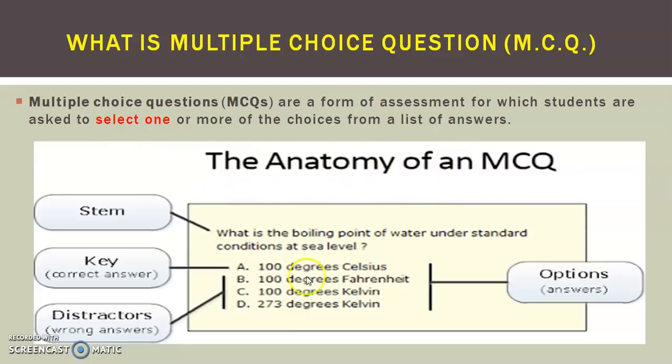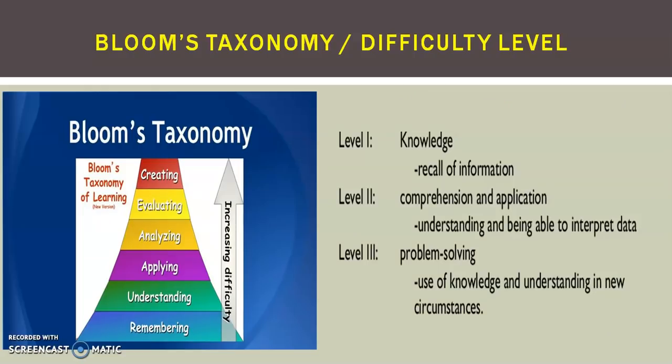So this is the anatomy of an MCQ. This is the question, it is called the stem. These four, A, B, C, D, are the options, out of which one will be the correct answer, which is called the key answer, and the other three are the distractors, which are the wrong answers. So this is the pattern. Likewise, 50 to 60 questions will be asked to you.